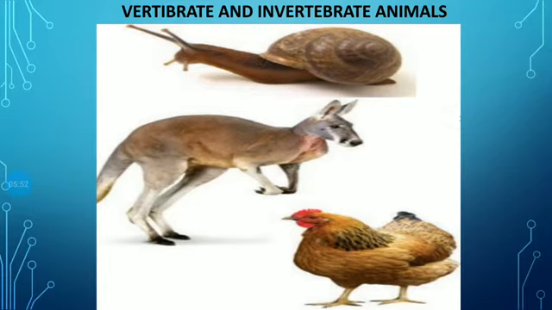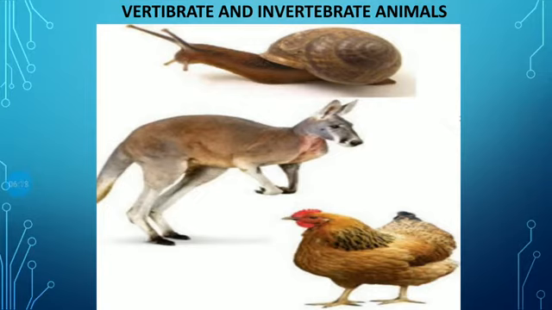In the next picture there is a hen. A hen lays eggs. A hen does not give birth directly to the young ones. First of all, this hen lays eggs, and after some time from these eggs young ones like them are produced.